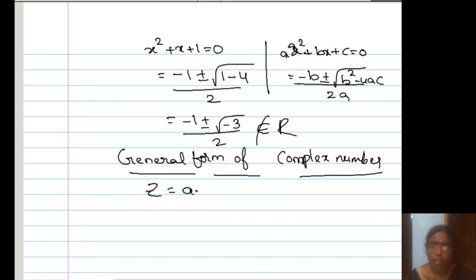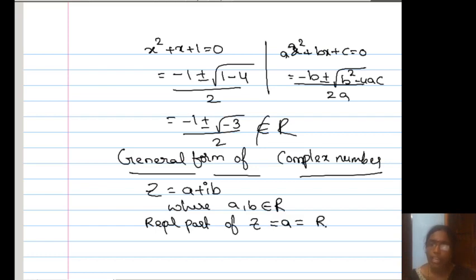It is in the form of a plus ib, where a, b belong to R, that is real numbers. So here a is a real number, b is also a real number. Now the real part of z is denoted by Re(z) is equal to a. It is denoted like this.